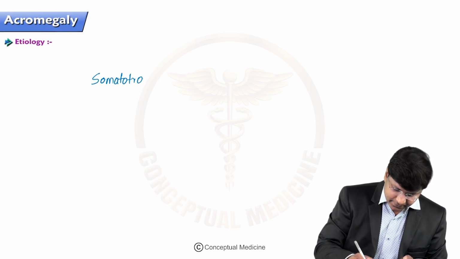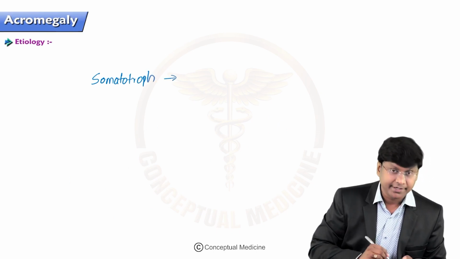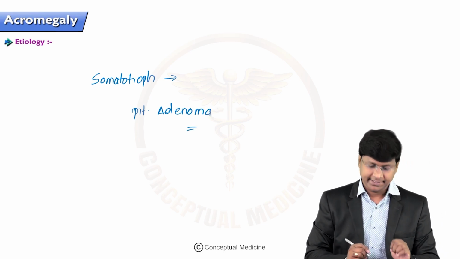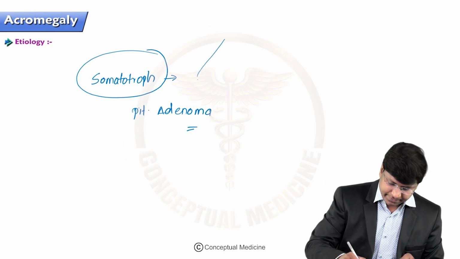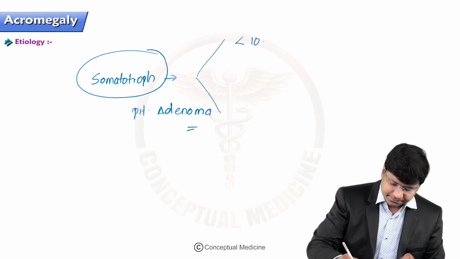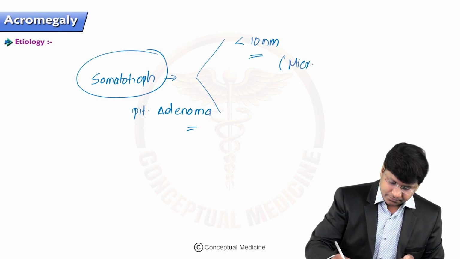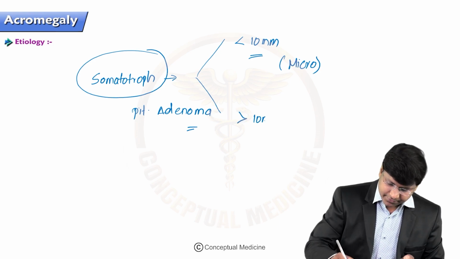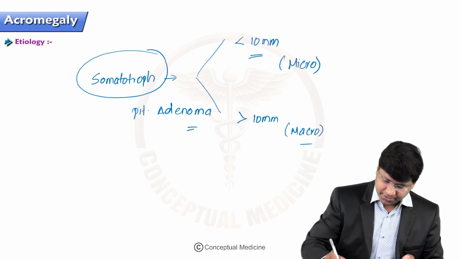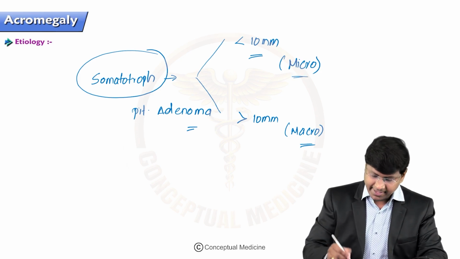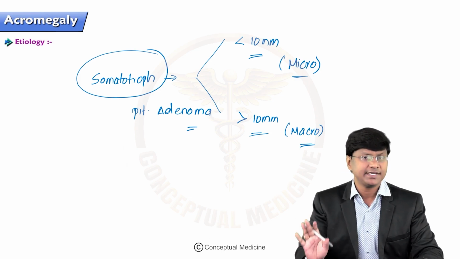Somatotroph type of pituitary adenoma is the most common cause of acromegaly. This somatotroph type of pituitary adenoma, please remember, depending upon the size, can be microadenoma or macroadenoma. In microadenoma, the size of the tumor is less than 10 mm. In macroadenoma, the size of the tumor is more than 10 mm.